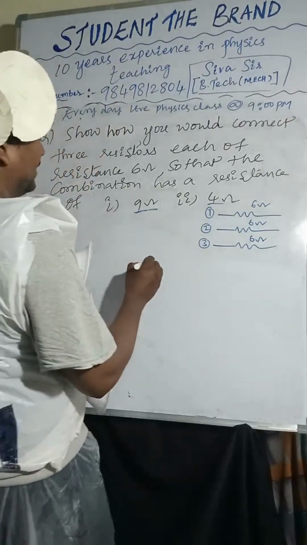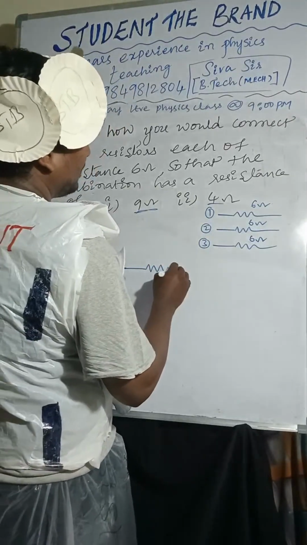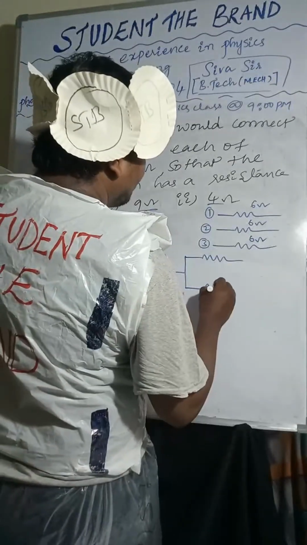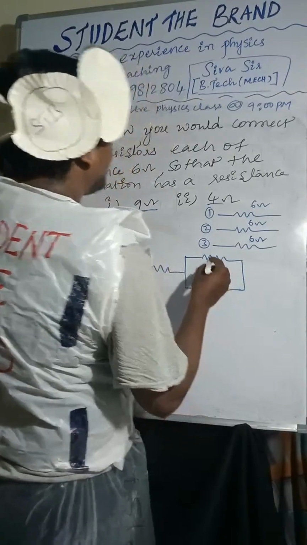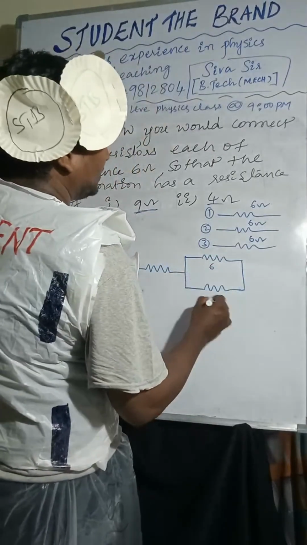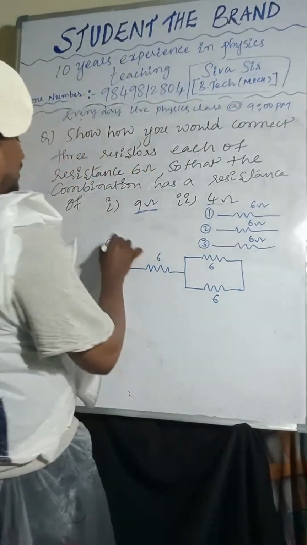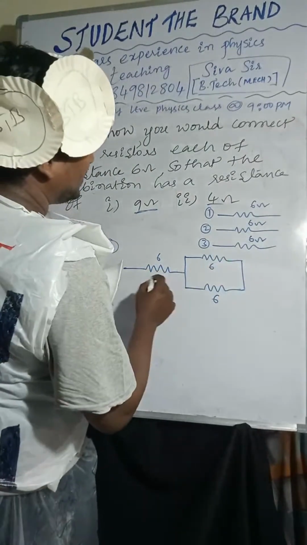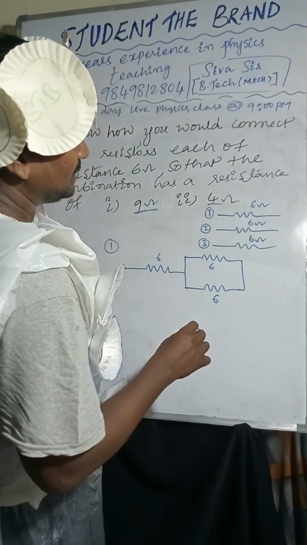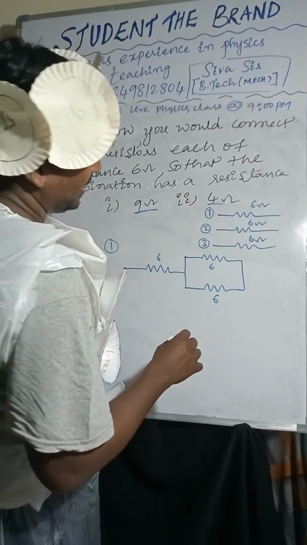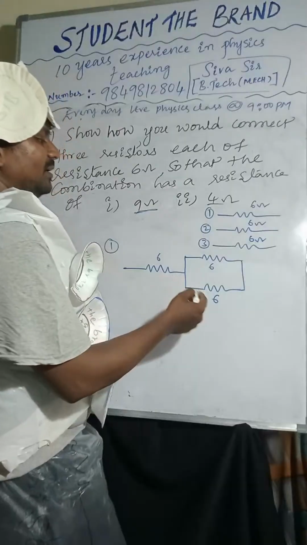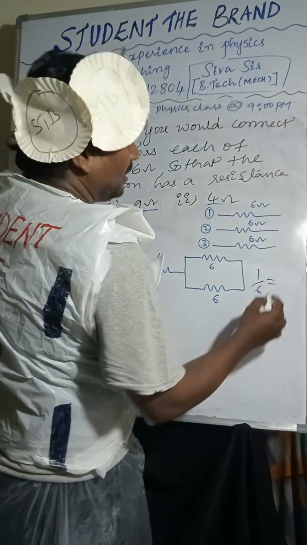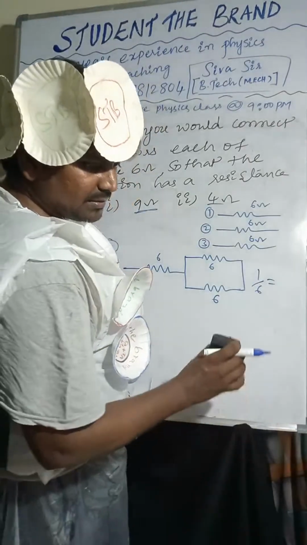So I'm considering now, I'm taking this as one. Here I'm at 6, here I'm at 6, here I'm at 6. Now you see these two are in parallel. That parallel combination is connected to one more resistor in series combination. So this resistor is connected to this parallel combination. Now 1 by 6 plus.